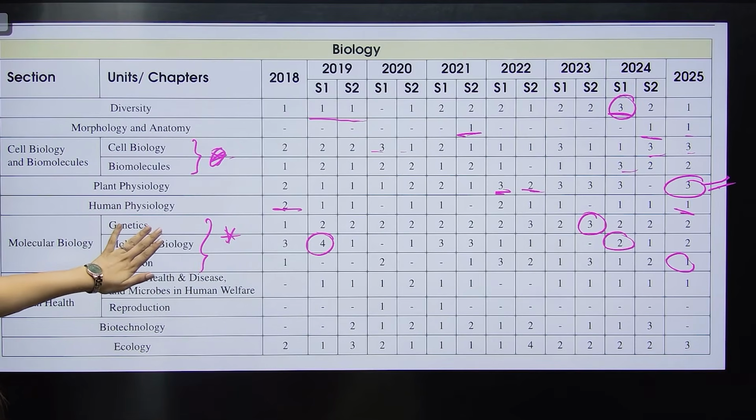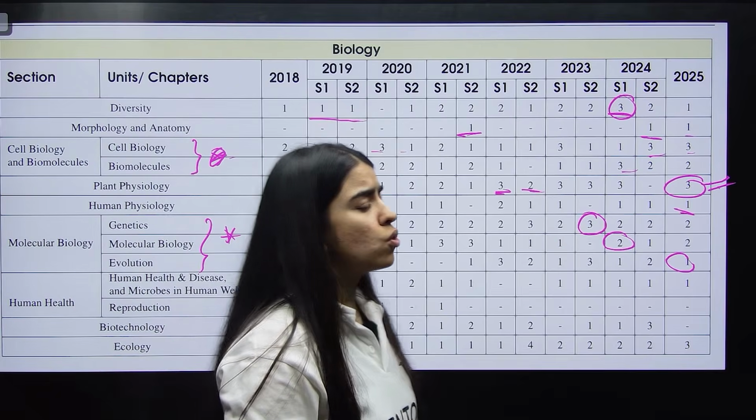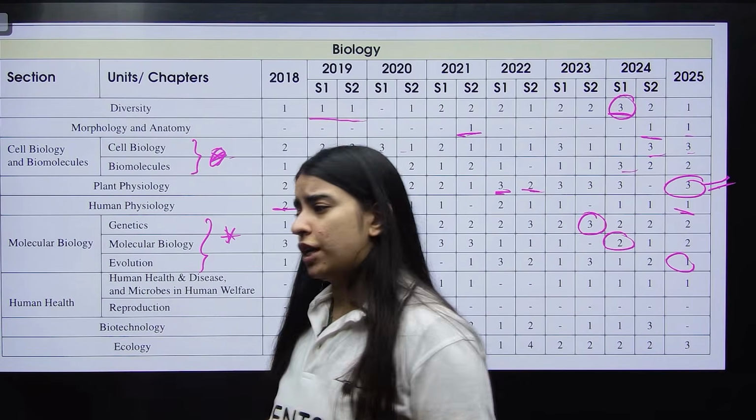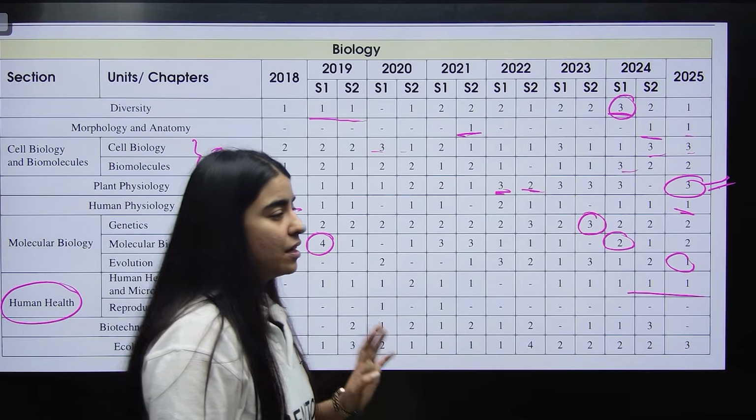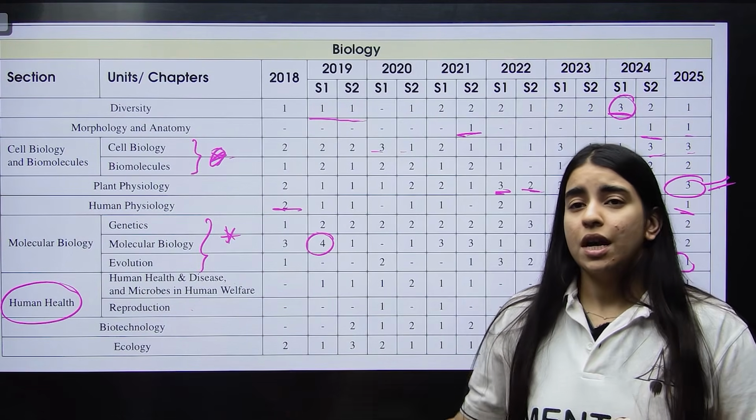And even if you are able to do these few major units, you would still be able to score a decent portion of your paper in your NEST examination. Human health has at least 1 question every year that has been asked in NEST.